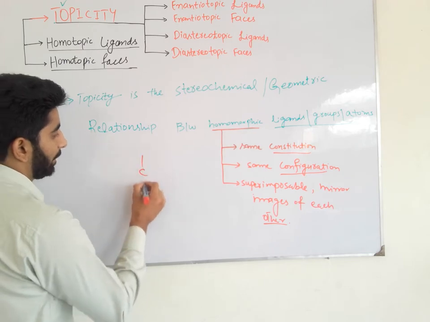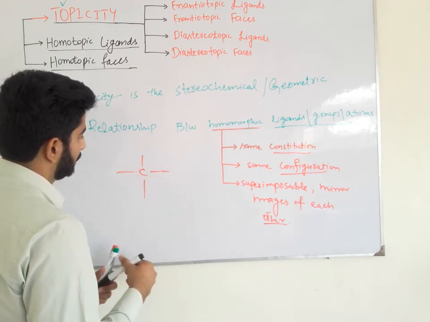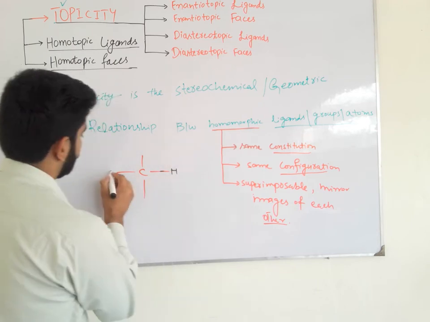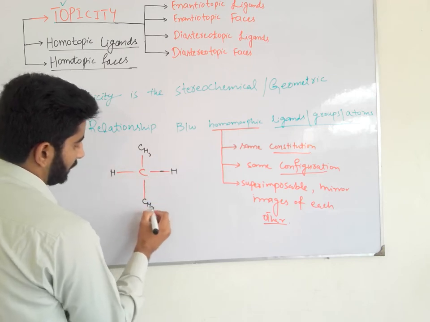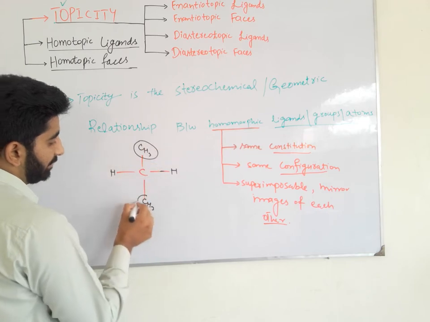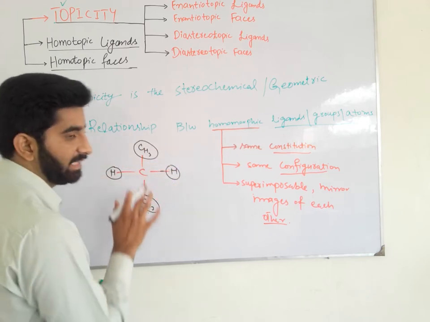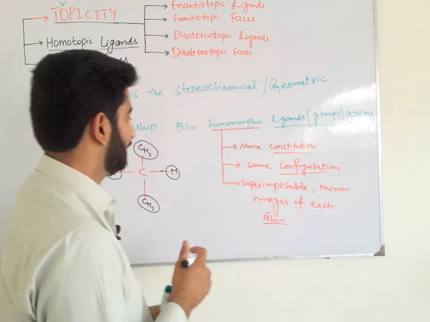For example, this is a molecule of propane. What is the relationship between this methyl group and this methyl group, this hydrogen and this hydrogen? We have not focused on the stereogenic center. We have to find the relationship between the homomorphic ligands.